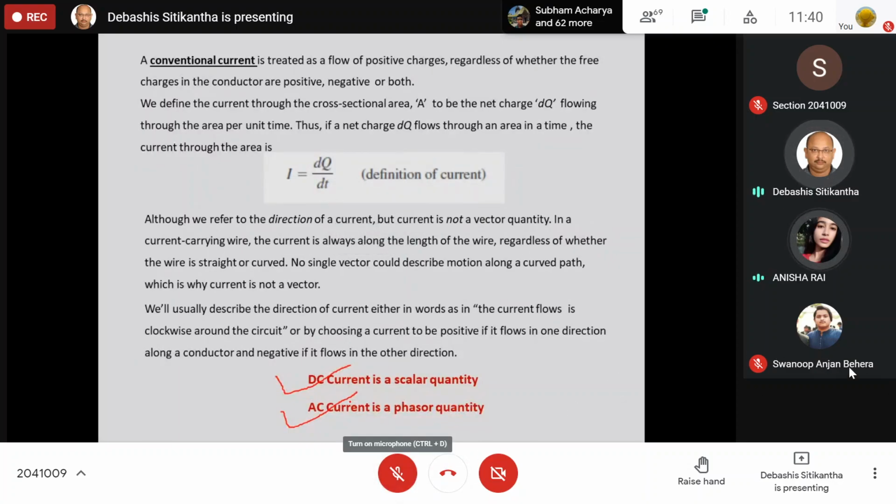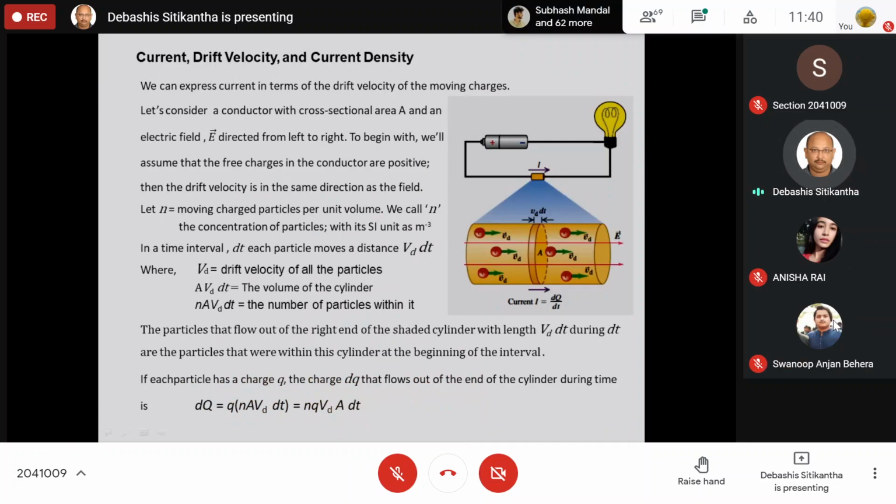Or is there any doubt? Okay. I know I am going a little bit fast, but I have to, because your exams are approaching and we have to finish our syllabus before that. So anytime you have any doubt, please point it out to me and I'll clear it. Moreover, I have also given the notes, so please go through them in your free time at home.